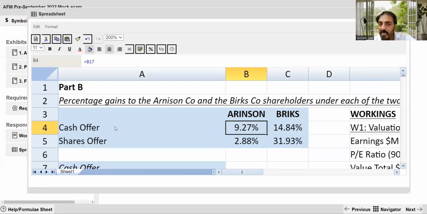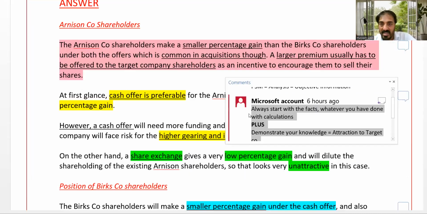Start with the facts: either cash, or shares. Elections having here getting the lower return as compared to BRICS. Then add on some practical point. A large premium usually will be offered to target company shareholders as an incentive to encourage them to sell their shares. This is the point, not in the question, but you have to demonstrate your point. And this is the point about commercial acumen, something you add on as an illustration.